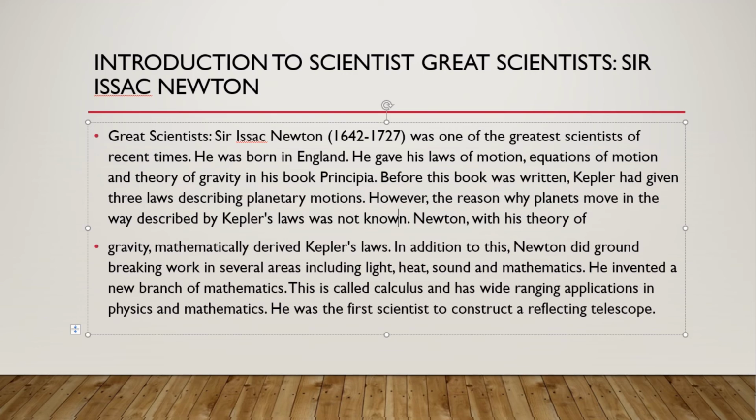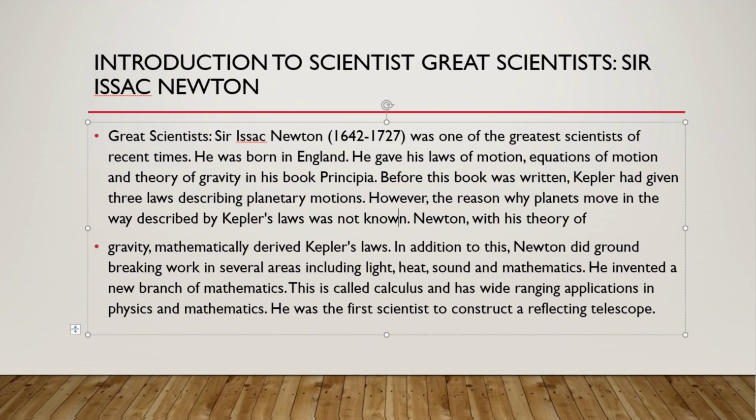Before this book was written, Kepler had given three laws describing planetary motions. Now, who is this Kepler? Kepler is also one of the greatest scientists. He gave three laws, and we will learn them in our next period.